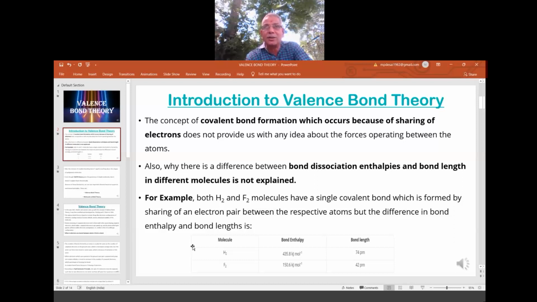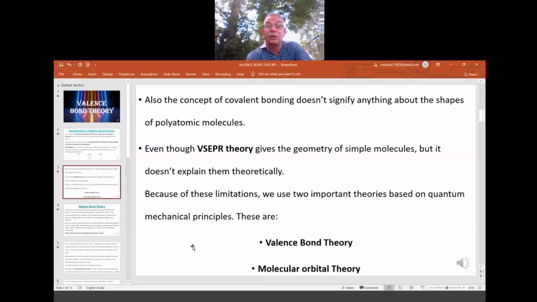It will tell that the size matters, the repulsion matters, the sharing matters, the shape matters. All those are the reasons given by the VBT. Also, the concept of covalent bonding does not signify anything about the shape of polyatomic molecules. Sharing is happening, but what happens after sharing is the problem. That is the work of VBT. Though VSEPR theory gives the geometry of simple molecules, it does not explain them theoretically. Therefore, we need one more theory better than VSEPR.